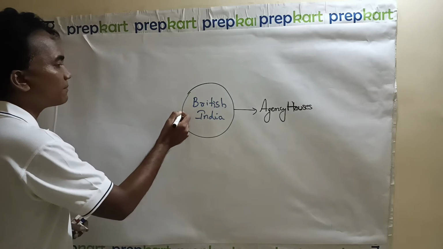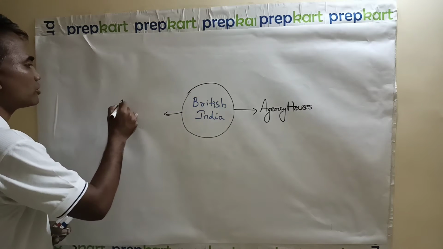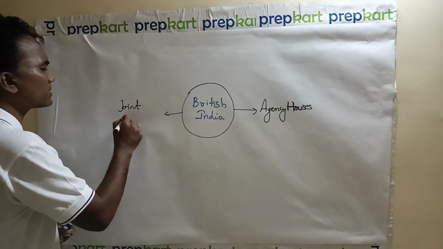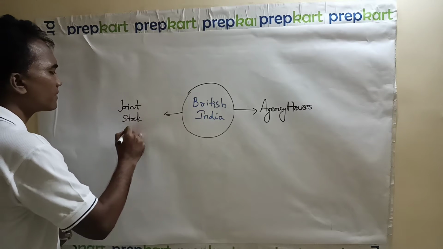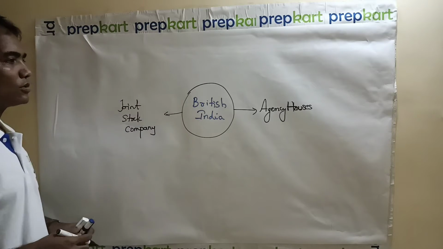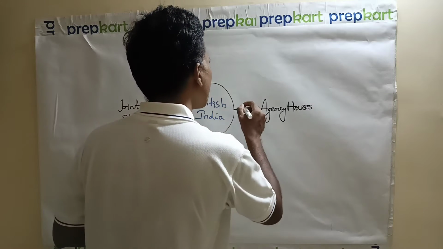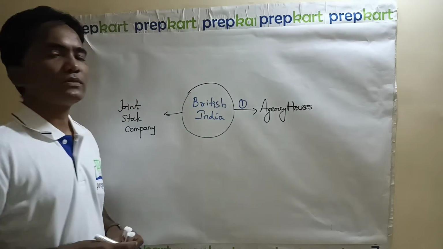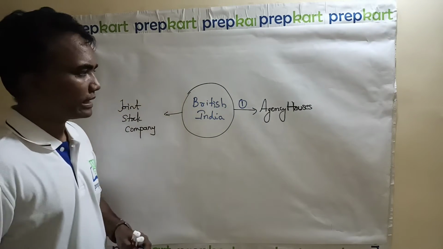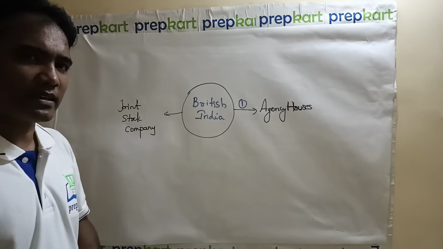Then we have a bank-kind of institution established on the basis of a joint stock company. So initially in India we have agency houses, exclusively to help the European traders.